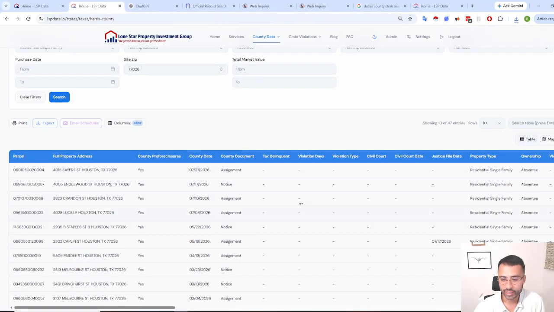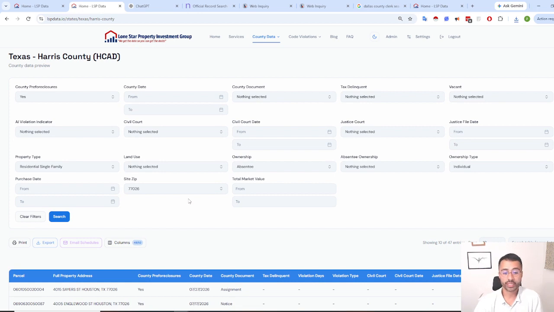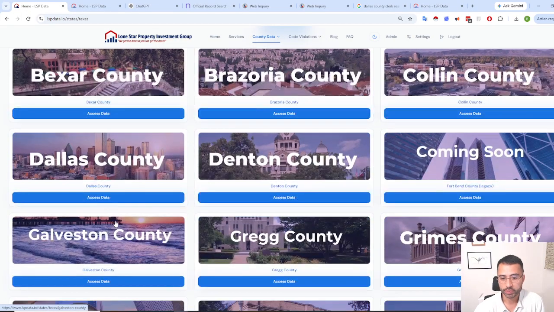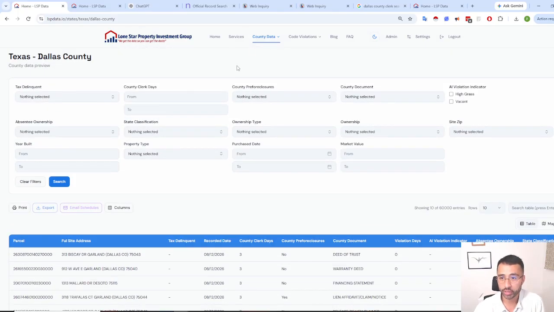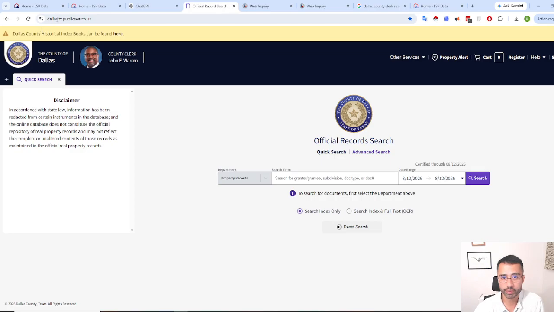And again, super simple, right? The other bits that maybe I'll jump into another county just to show you more examples. Let's jump into Dallas County, right? So again, similar thing. Normally you would find this type of documents here, right? And again, a lot of these documents, you can match them with the county clerks as well.